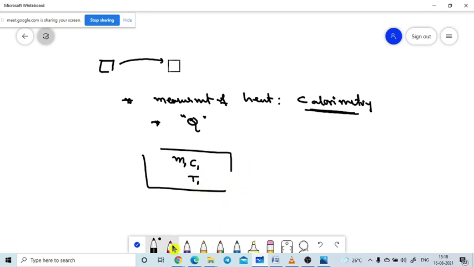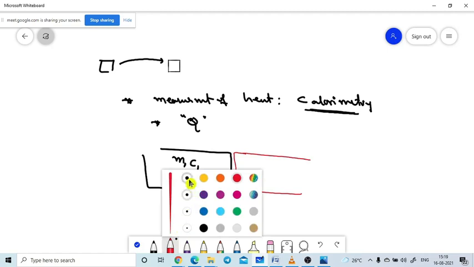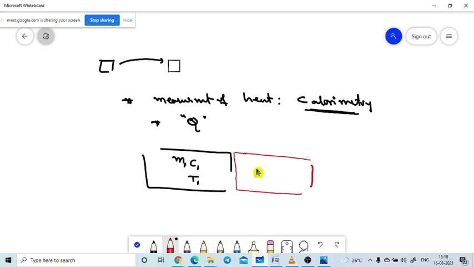This body is brought into contact with another body, which is at another temperature. The temperature of the second body is T2, its mass is M2, and its specific heat is C2.